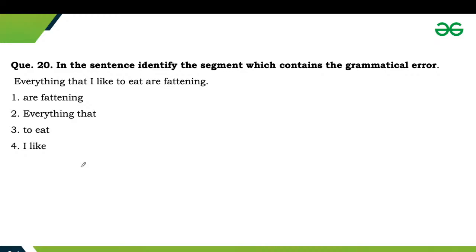So in this sentence we are saying everything that I like to eat. Everything I like to eat is referring to all food. And we know the term everything is used as a single entity. So it always takes a singular verb, because it is considered a singular pronoun. So are should be replaced by is. The error was in part A, so it should be is fattening. So everything that I like to eat is fattening.